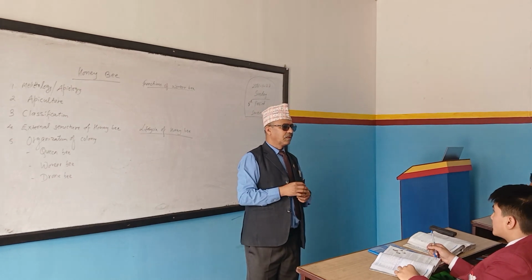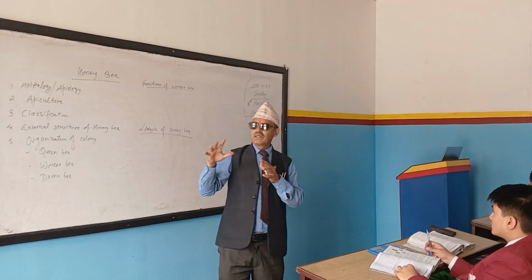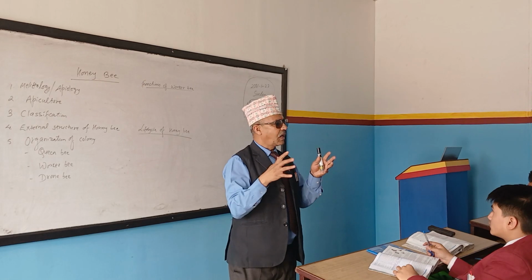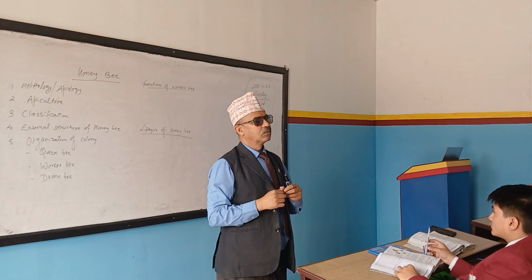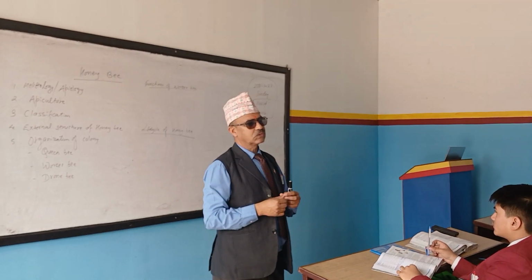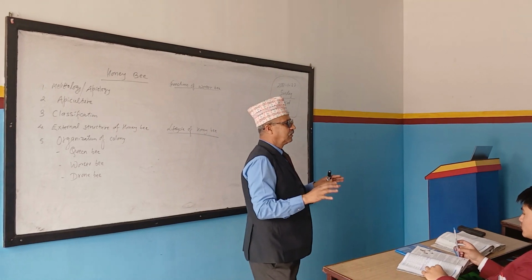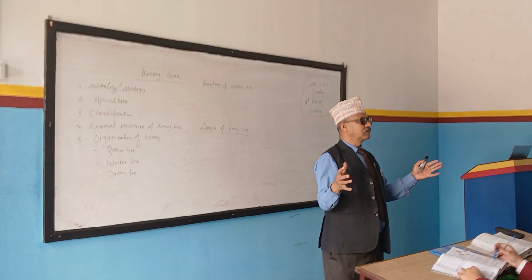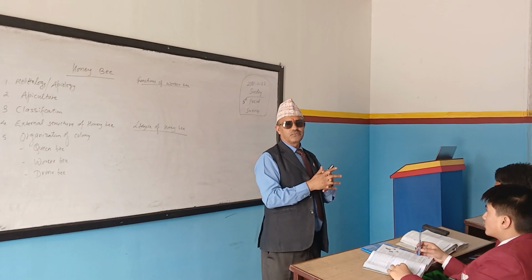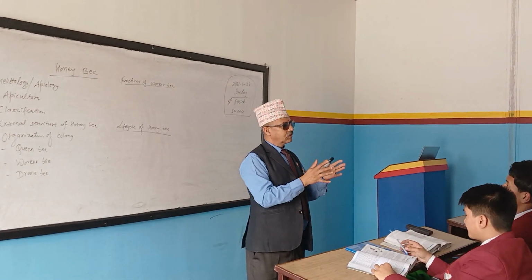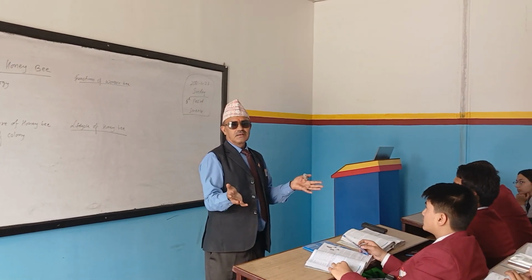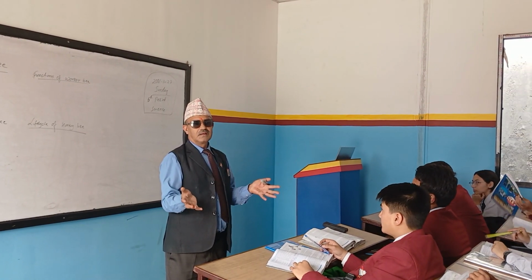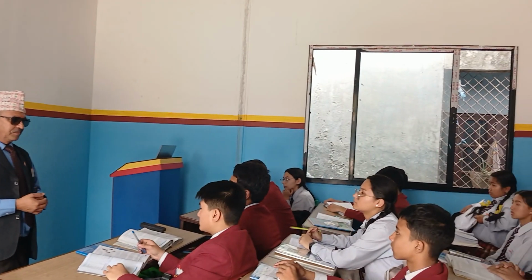In earlier times, the hive also had to be made by honeybees, but now there is no need. An artificial hive is kept there, and with a very simple technique, when it is full of honey, they just squeeze it, get the honey, and keep the hive again over there, right?